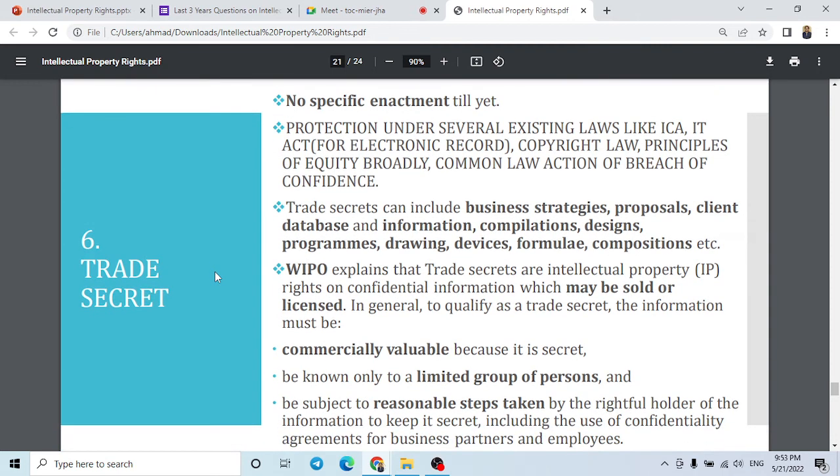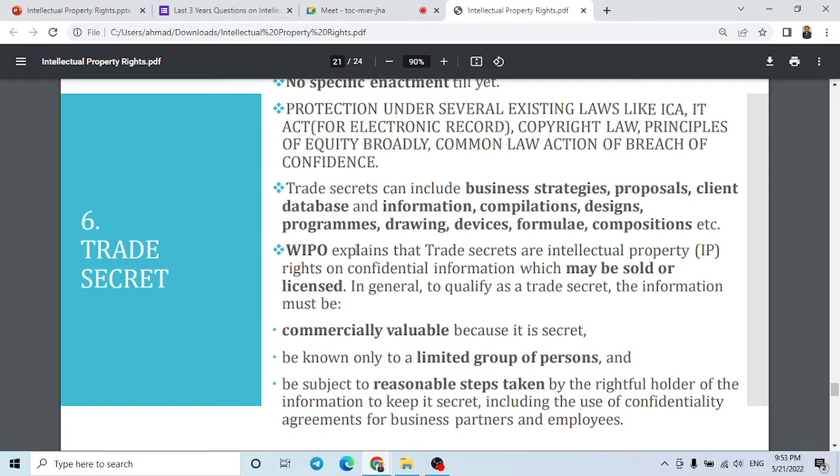So now the trade secrets. What are trade secrets? Basically there is no specific enactment. There is no specific law made on trade secrets till yet in our country. It is mainly dealt with by the Indian Contract Act 1872, the IT Act of 2000, the Copyright Law of 1957, and the common law action of breach of confidence. So it is dealt with under these laws.